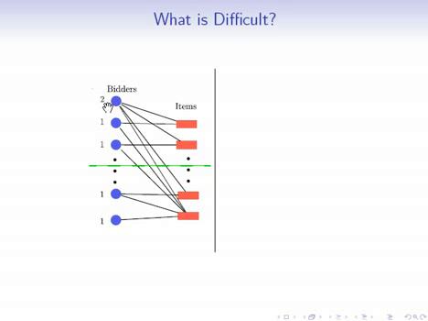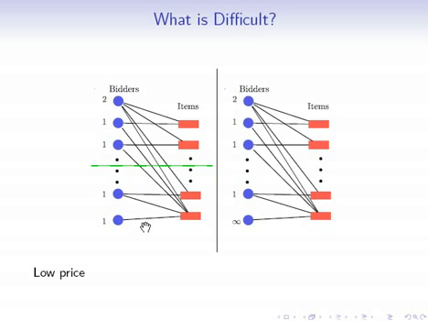Of course, in this example, I have a single bidder of weight 2, but you can make sure that such a bidder gets sampled with high probability by just replicating that log n times. So this example suggests that we need to somehow have a lower price for the items, because if we set it to the high price of 2, then we're not going to sell any of them. Now let's consider another example.